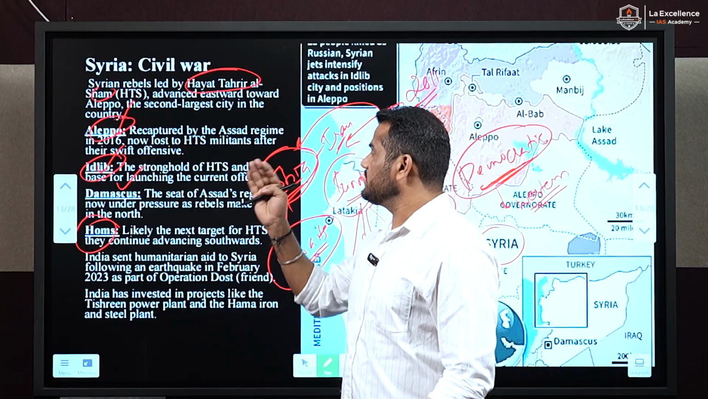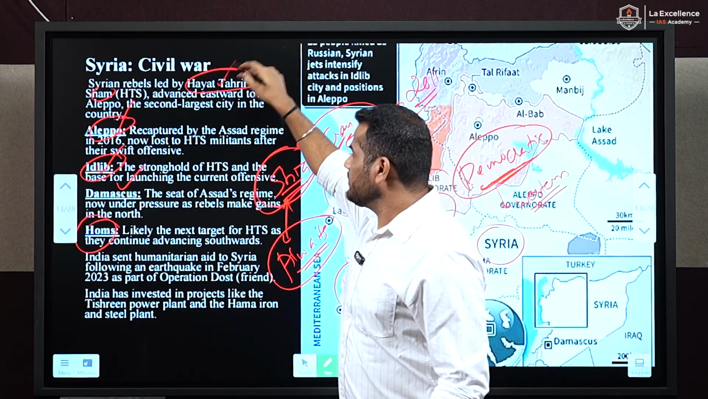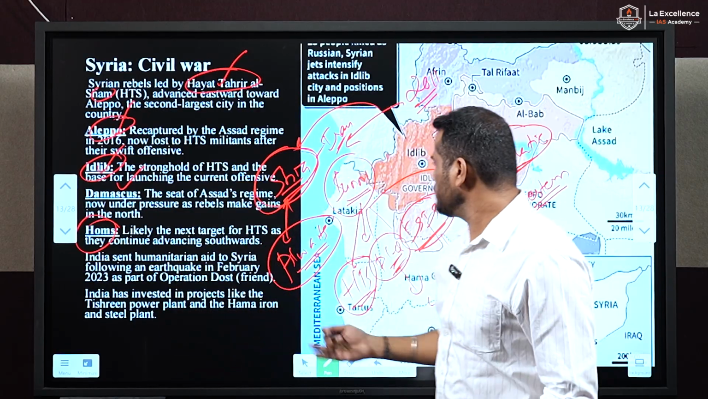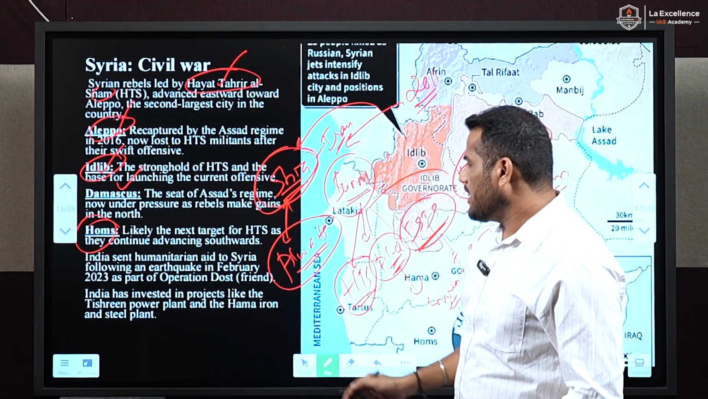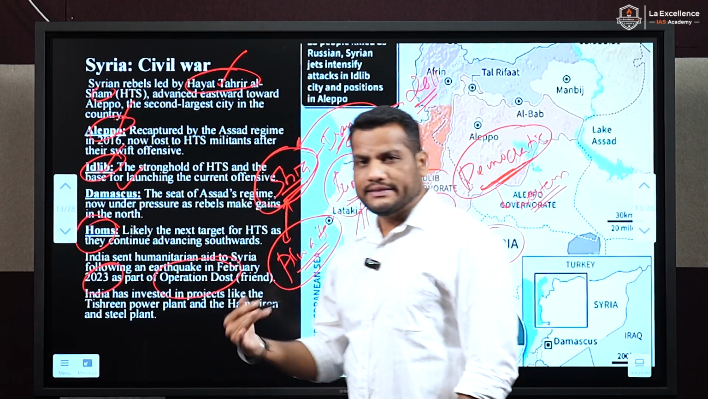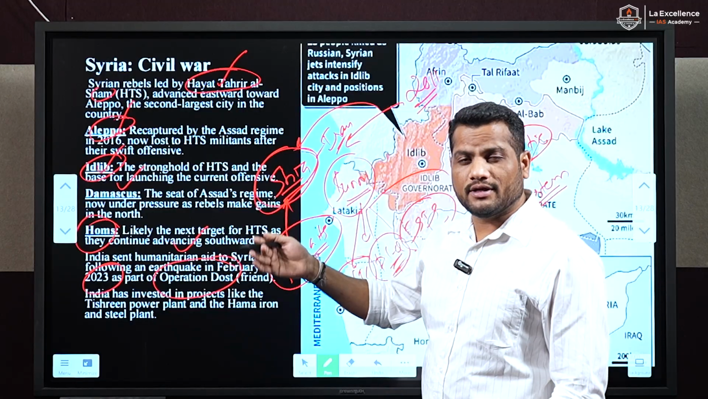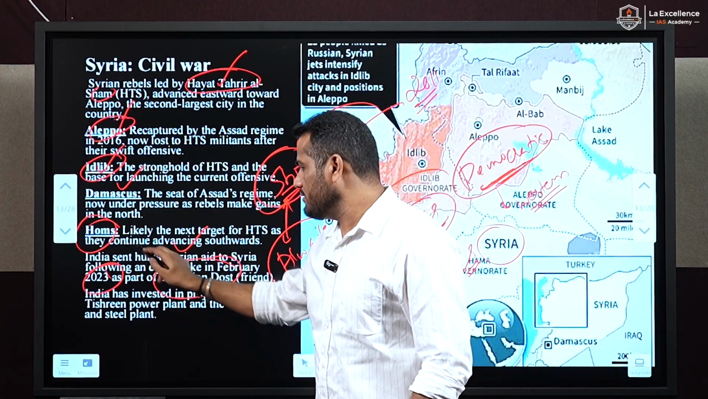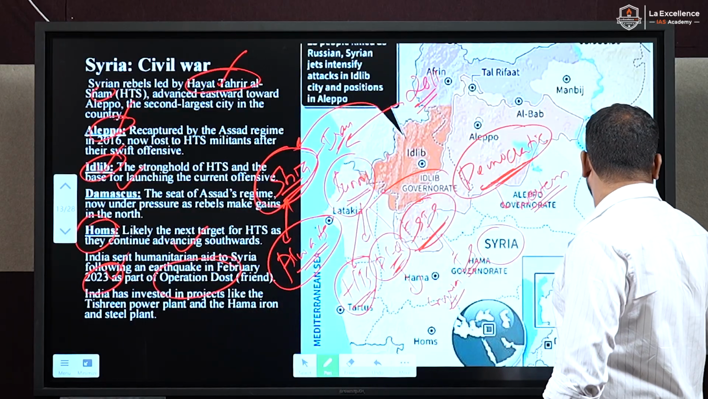It's an ongoing issue. The Syrian civil war is an ongoing issue, and recently Hayat Tahrir al-Sham captured power in Syria. Because of this, it has become very important. India sent Operation Dost to provide humanitarian aid to Syria when the earthquake happened in 2023. Operation Dost becomes very important from your prelims point of view.